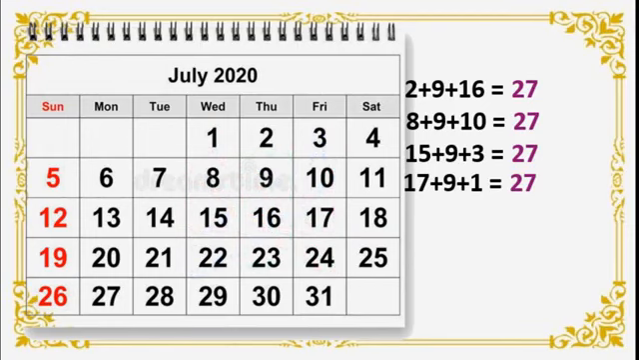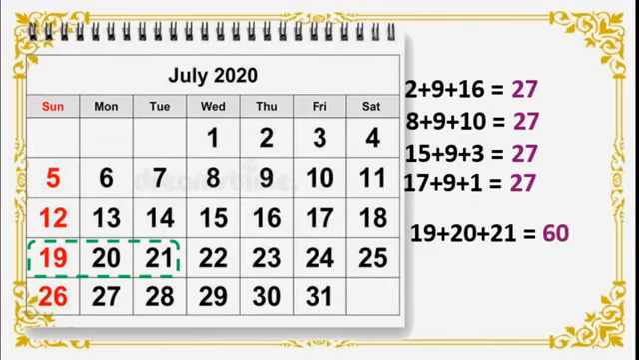Now in the same month we will get one more pattern. See here. See this. Again I will add here 19 plus 20 plus 21, that is equal to 60. Isn't it? 19 plus 20, that is 39. Okay, 39 plus 21, that is 60.